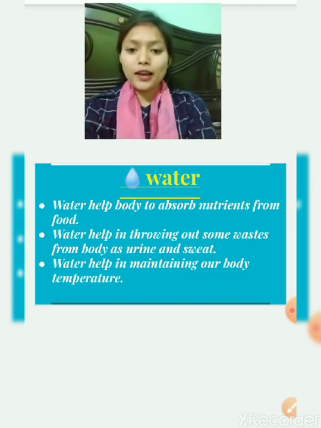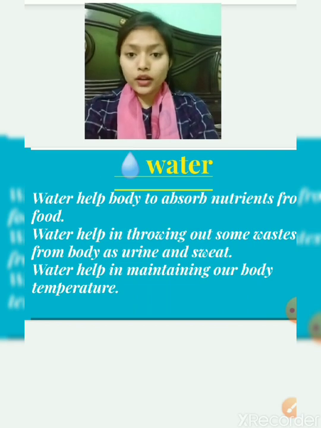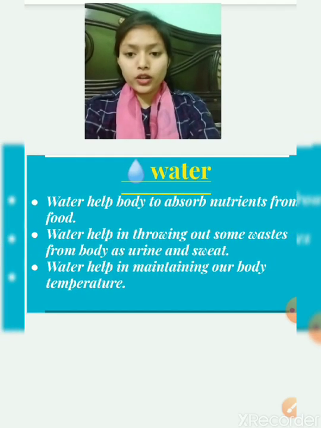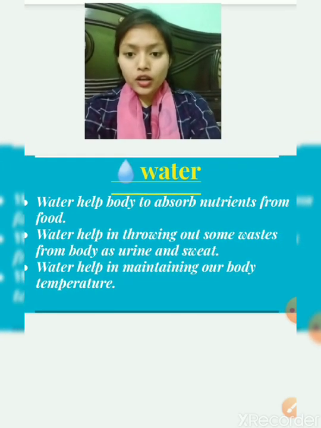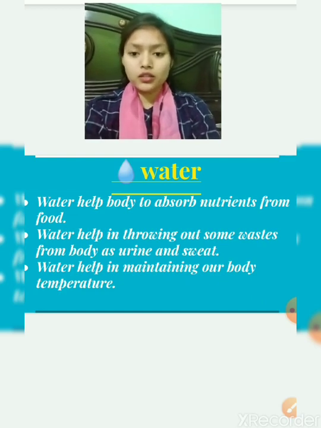Water helps the body to absorb the nutrients present in the food. Water helps in throwing out some waste from our body as urine and sweat.